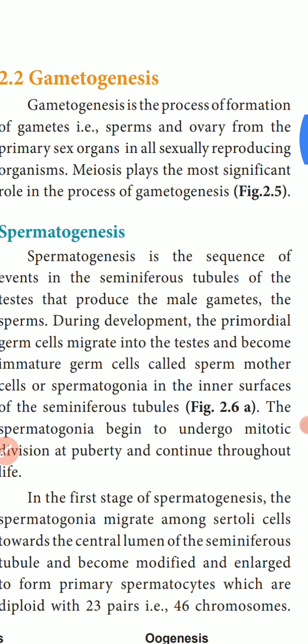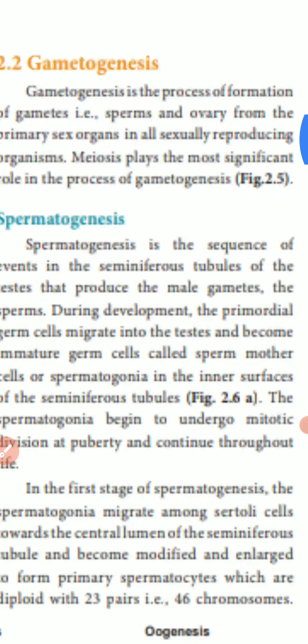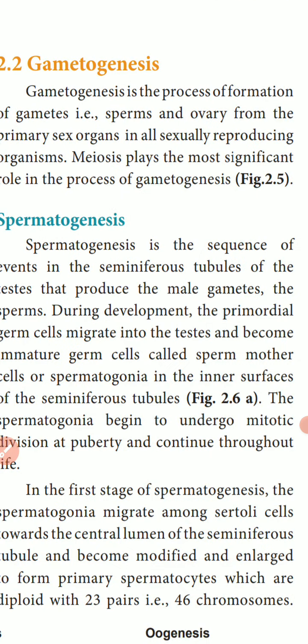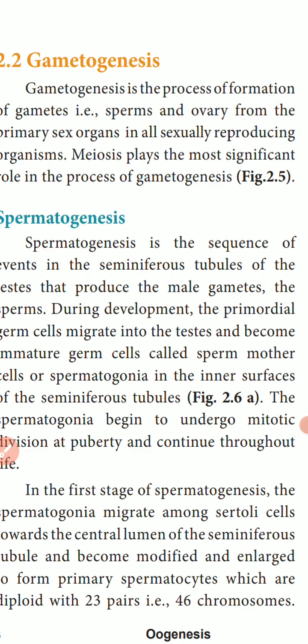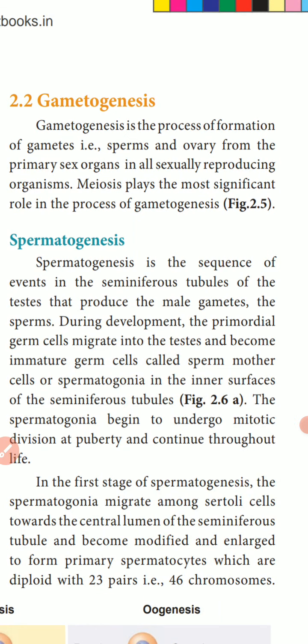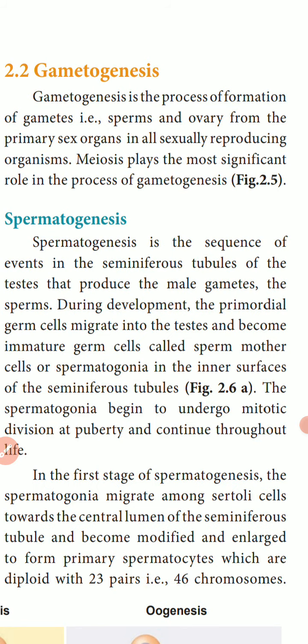Which organs are involved in gametogenesis? The primary sex organs. In human beings, in males it is the testes and in females it is the ovary. Here, meiosis plays the most significant role in the process of gametogenesis. What do you mean by meiosis? Meiosis means reduction division. As we have 46 chromosomes in our cells, when the chromosomes are transferred to the next generation, they will be halved in number by the process called meiosis.